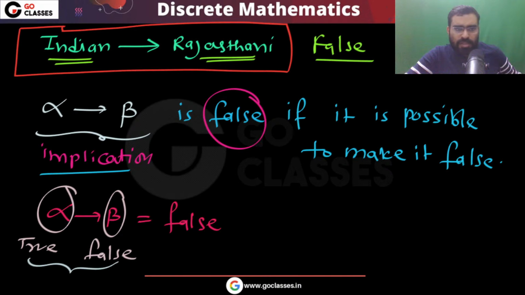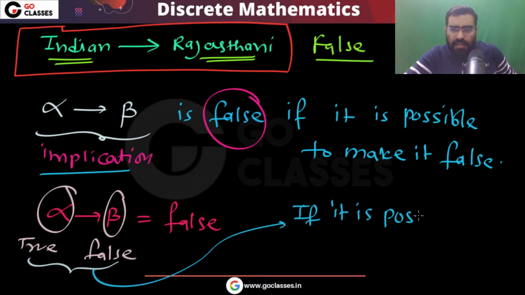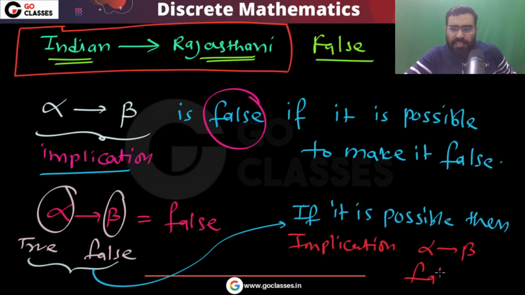If this is possible, then I can say this implication alpha implies beta is false.